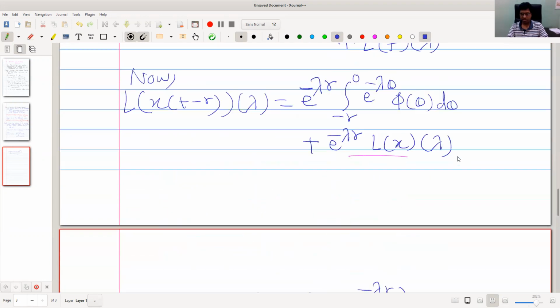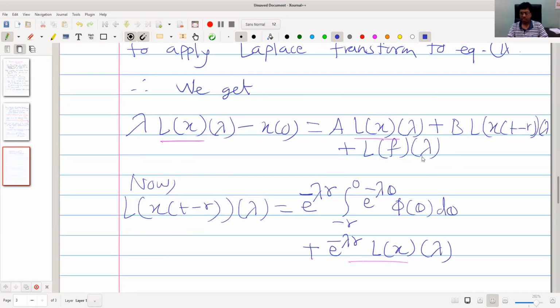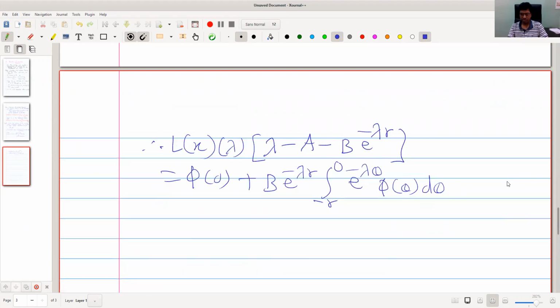And the last term, that is this one, Laplace transform of f. Now this square bracket is nothing but h of lambda, the characteristic equation. Okay, that is L of x into lambda. So this is multiplied by h of lambda. We take this to the right hand side. Okay, it is equal to